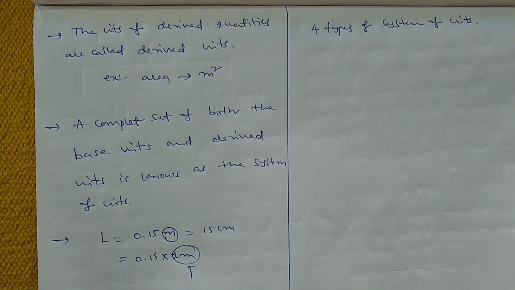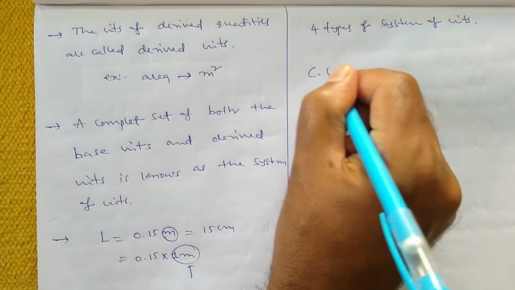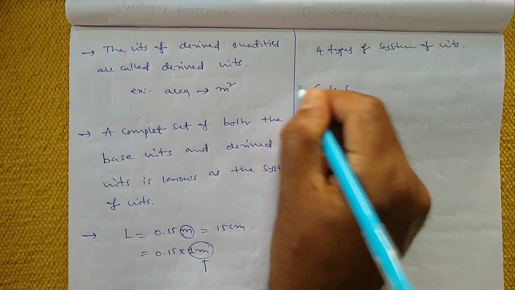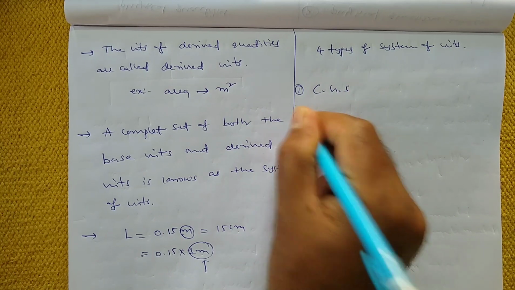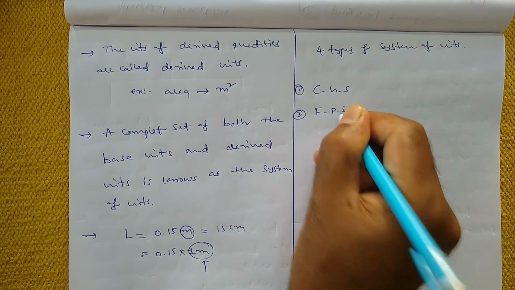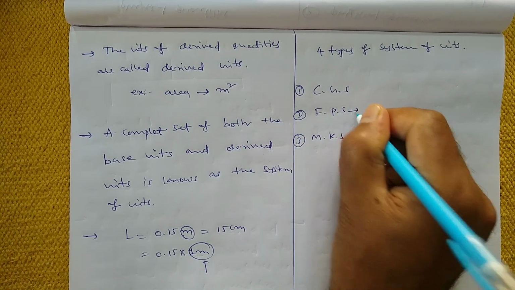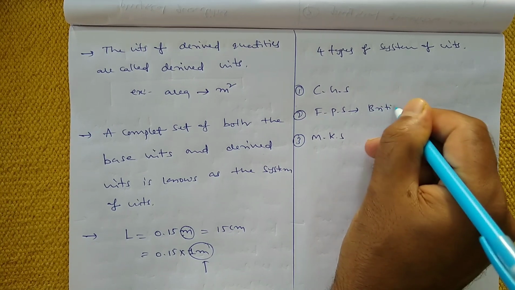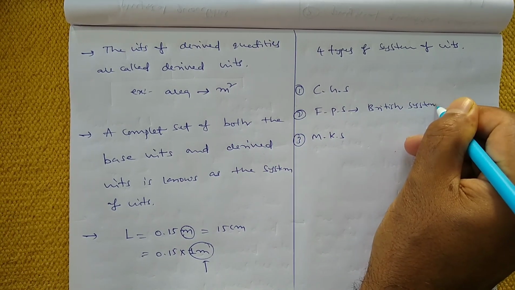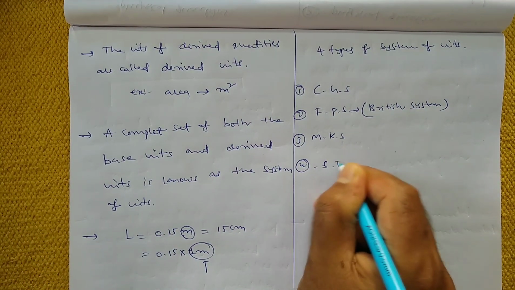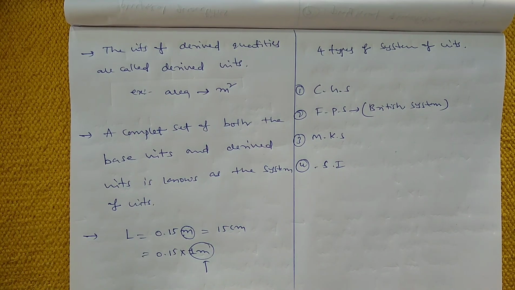So mainly we have 4 types of system of units. The first one is CGS system, and the second one is FPS system. The third one is MKS. This FPS is nothing but the British system. And the third one is MKS, and the fourth one is SI. So these are all the 4 different types of system of units for measurements of physical quantities.